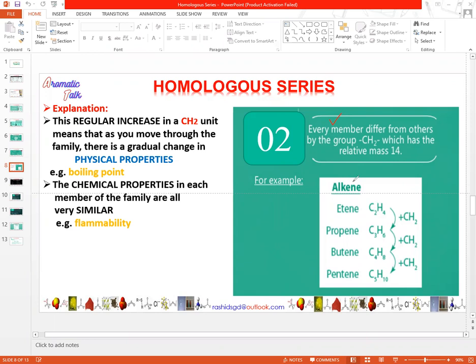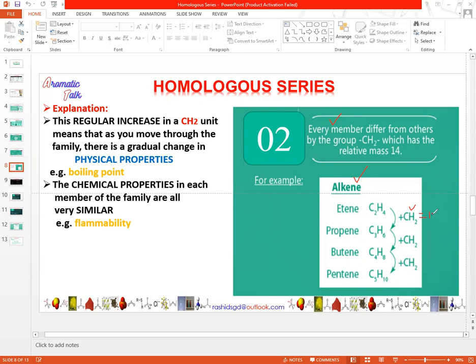For example, here is the homologous group of alkenes. Alkenes are a group of organic compounds which contain a double bond as a functional group. There are a few examples of the alkene family: ethene, propene, butene, pentene, etc. The two consecutive members of the alkene family differ by a CH2 group, or they differ by a mass of 14.